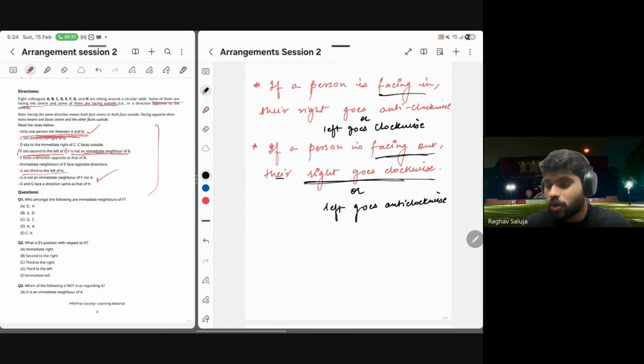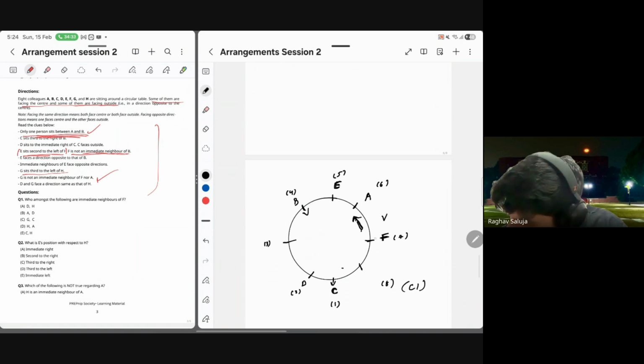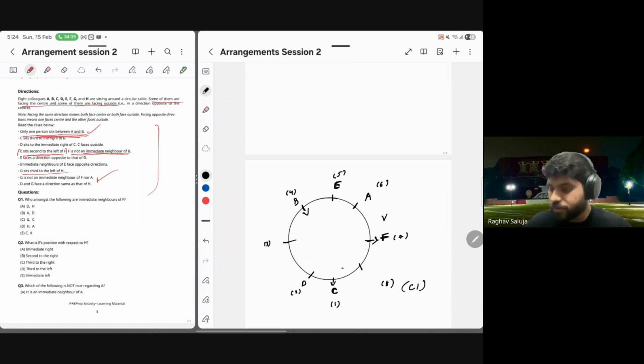It means F is now facing out. Sorted. Done. Let's place G and H, because these are the only two remaining.